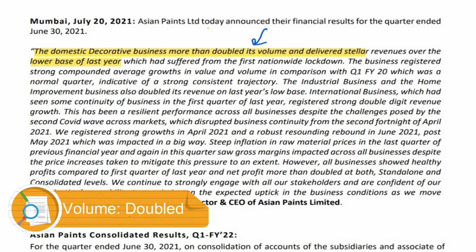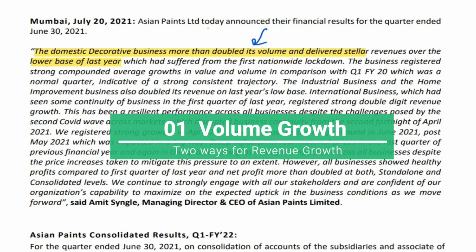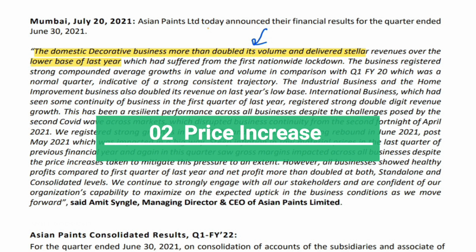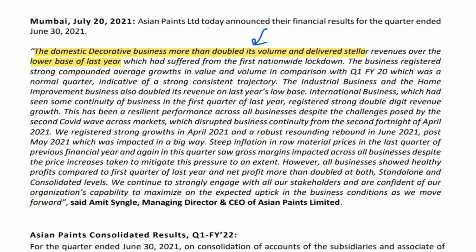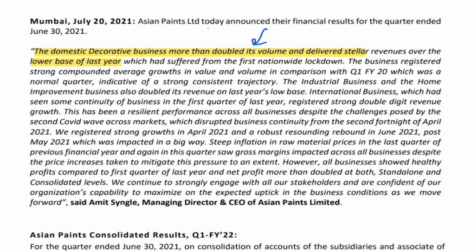Now, for a business like Asian Paints, there could be two ways the revenue or the profit may jump. One is by volume. So whatever number of gallons Asian Paints has sold, that may go up. And the other one could be that the price of each gallon may also go up. So they have clearly mentioned that this growth has been led by volume, which also supports what we have seen earlier, because the last year same quarter the volume was low, right? And this year the volume has doubled. So we can see the same thing here, the revenue over the lower base of the last year, which suffered from the first nationwide lockdown. This is very, very important for us to understand.